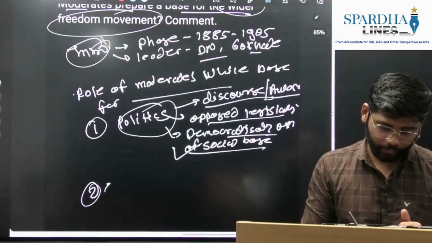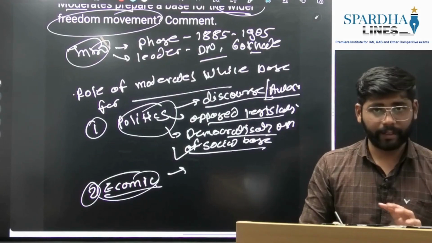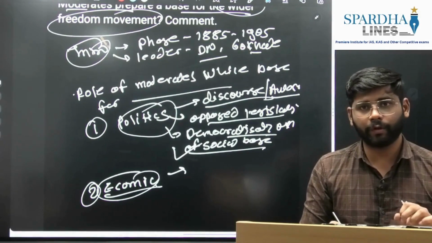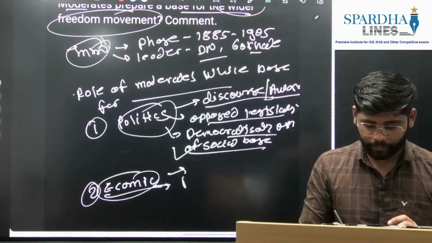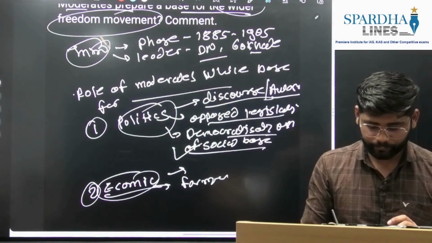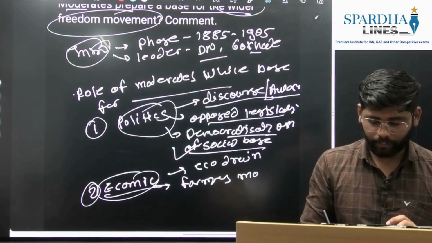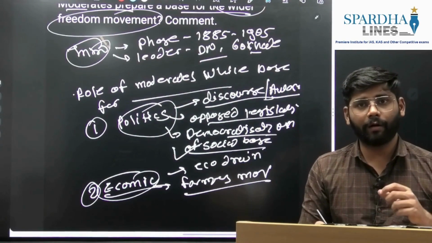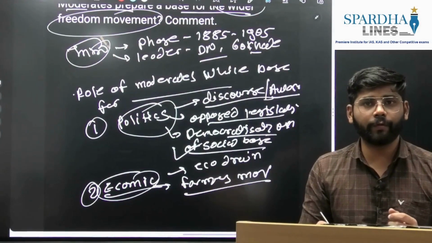Second, when it comes to economy, what role they played? The exposure of colonial exploitation. You can give the example of Dadabhai Naoroji's economic drain theory. Then again, they supported farmer movements, where they raised their voice against the exploitation of farmers and the new land revenue policies.